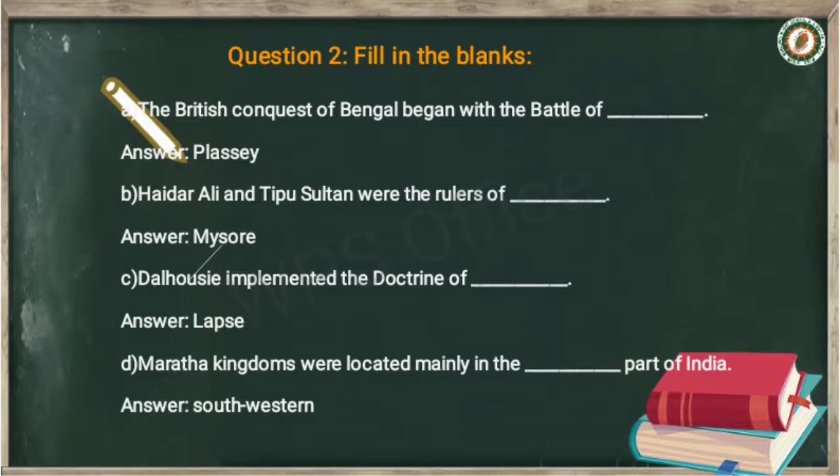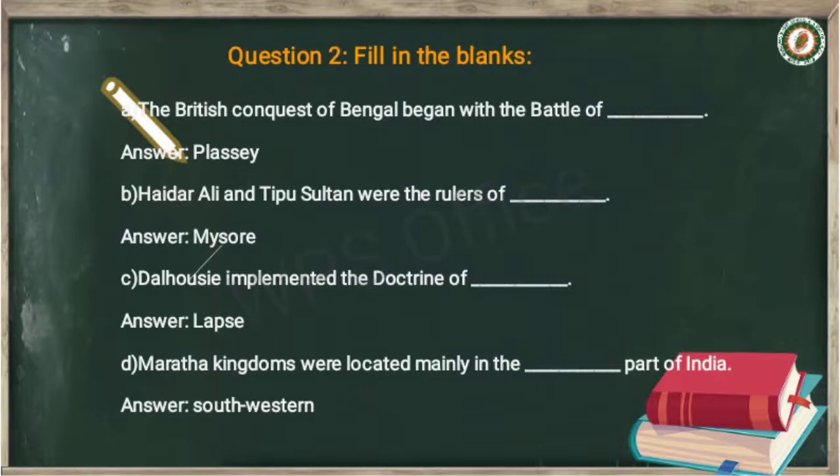Now question C: Dalhousie implemented the doctrine of dash. Dalhousie implemented the doctrine of lapse. The answer is lapse. Now question D: Maratha kingdoms were located mainly in the part of India, and the answer will be southwestern. So the Maratha kingdoms were located mainly in the southwestern part of India. That's all from question number 2.